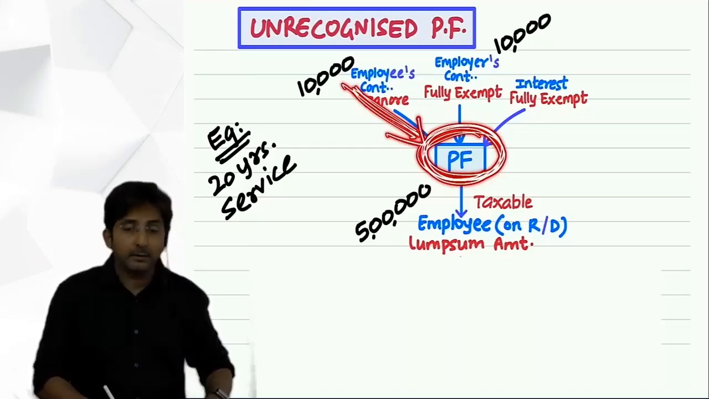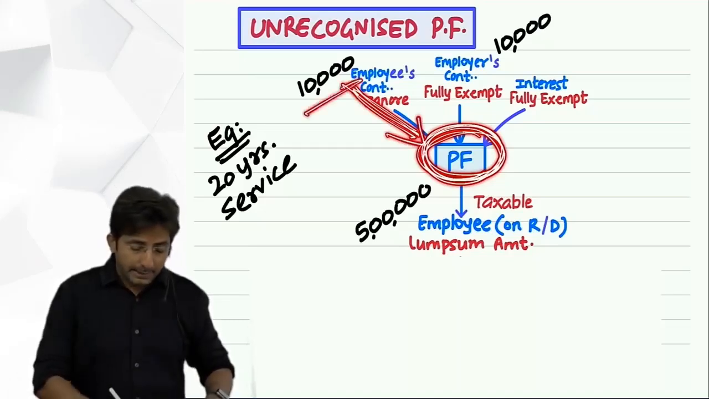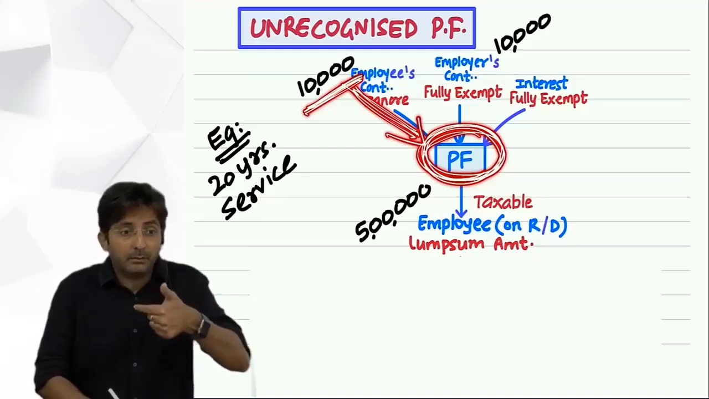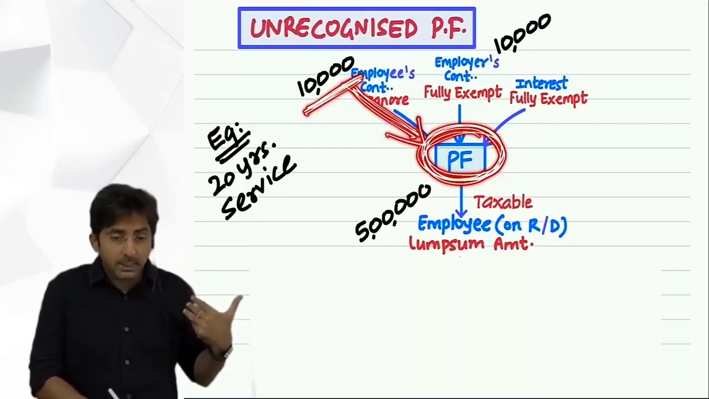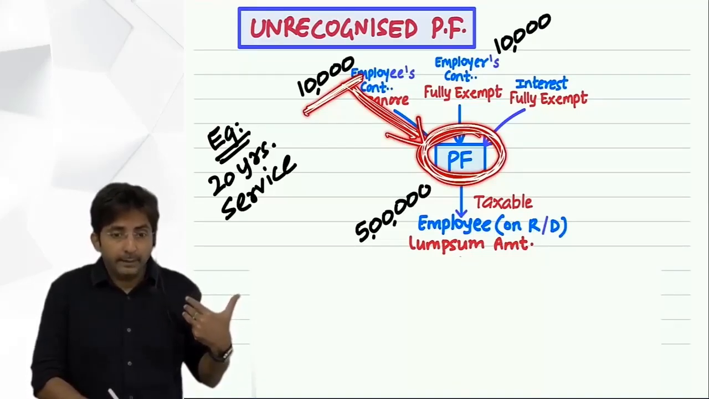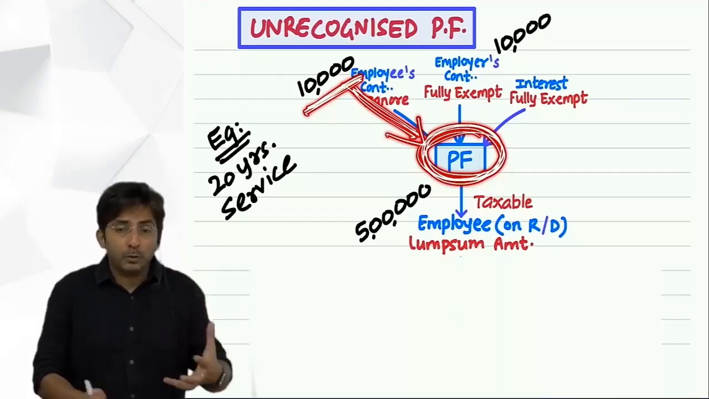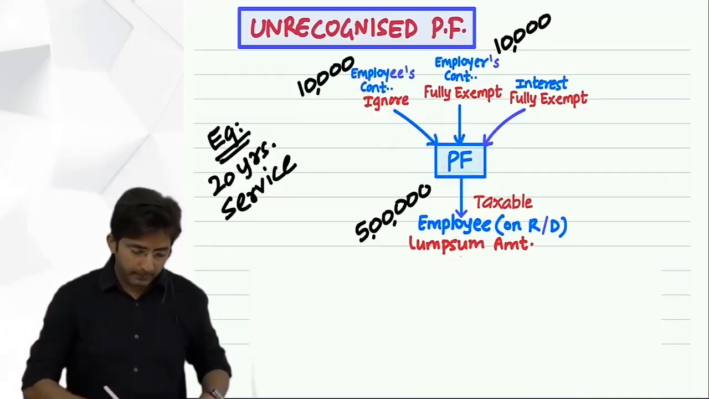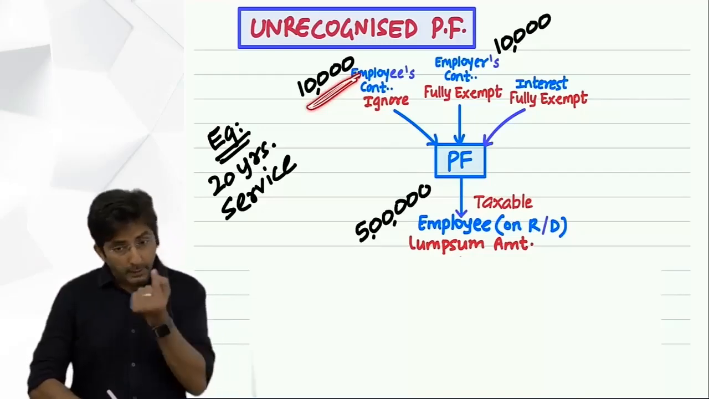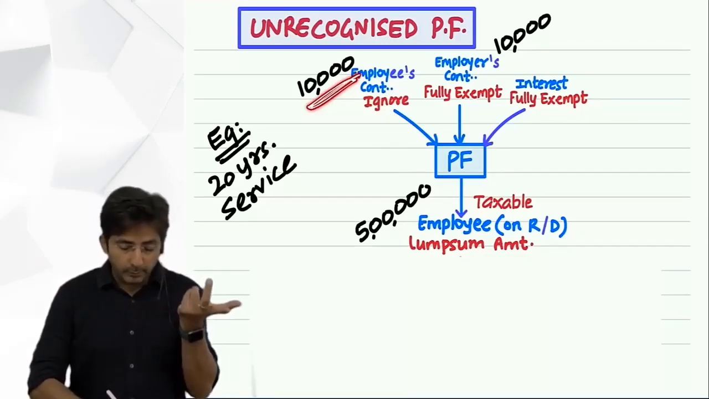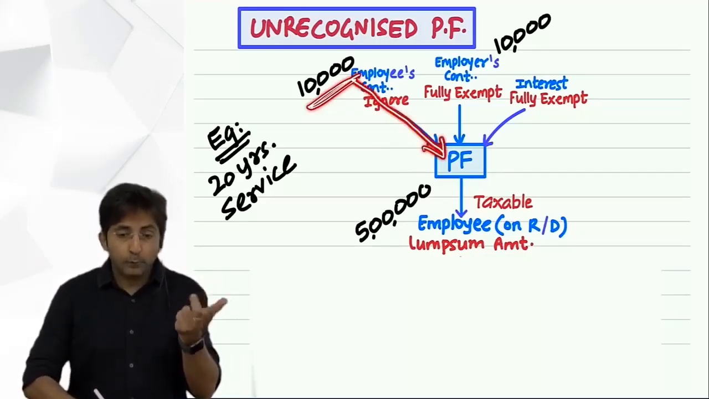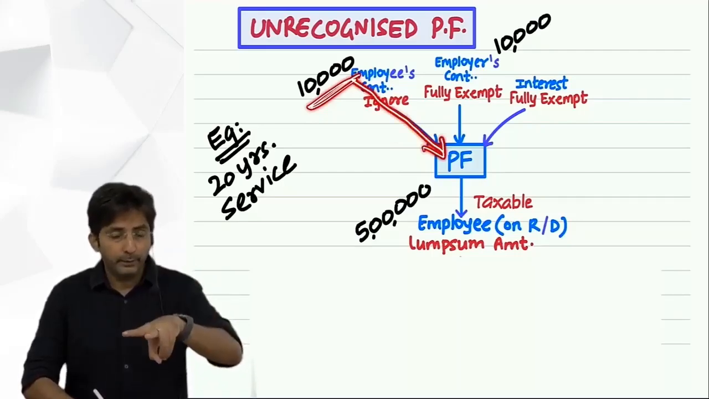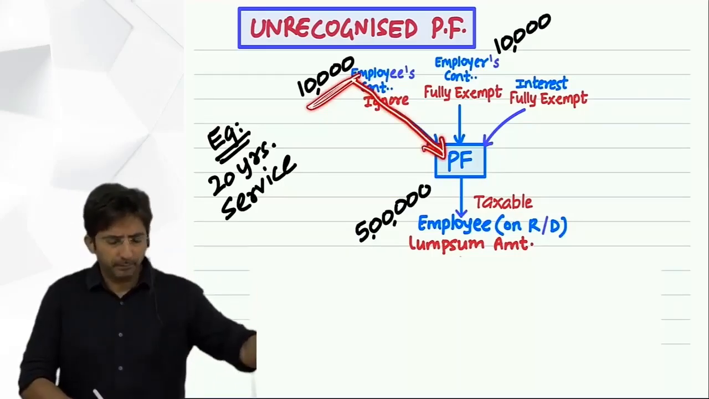10,000 per year. The employee contributed 10,000 per year. How many years of service are there? 20. So tell me, in 20 years total, how much amount was accumulated? 10,000 in a year, so for 20 years it will become 2 lakhs. So from the employee side, 2 lakhs is contributed in the full 20 years period.